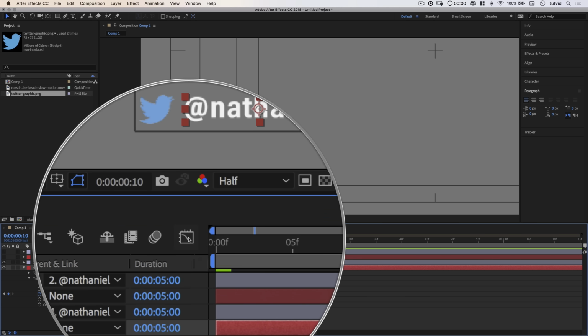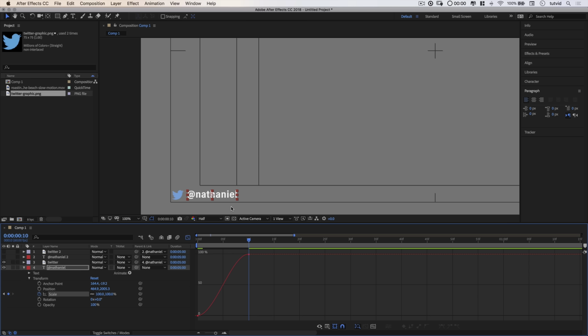Now I'm going to come over here to my graph editor right there, and I just want to give this a little bump at the end. So this is our animation sliding into place at 100%. I'm going to click on that, and I can use this little tangent handle and say, look, let's make this bump a little past 100% and come back to 100%. So you're going to see we're going to get a little bump there at the end.